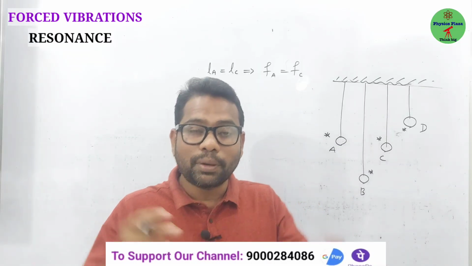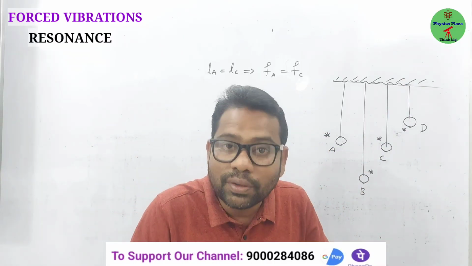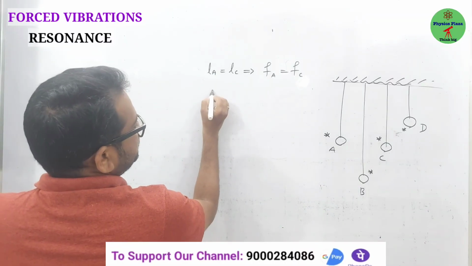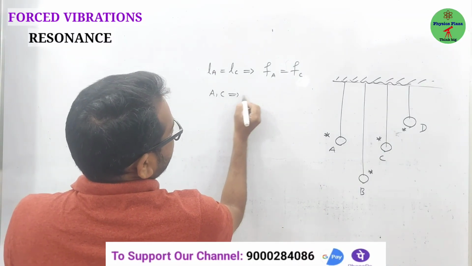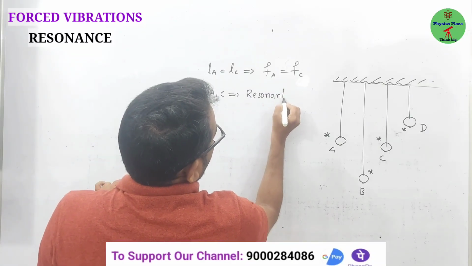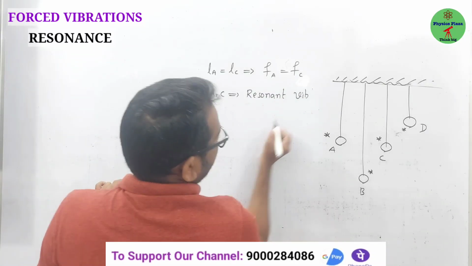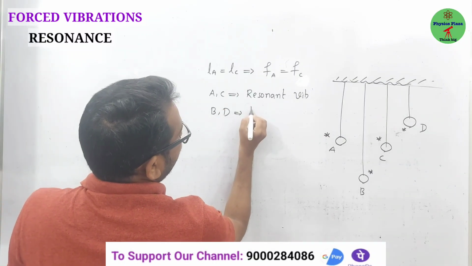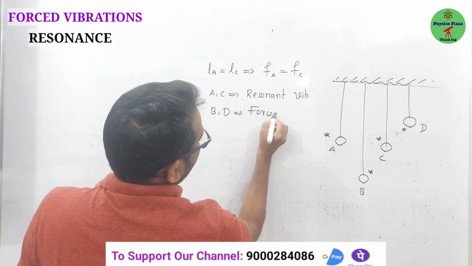In resonance, what will happen? Both bodies will be vibrating with increasing amplitudes. So here A and C, very important from the examination point of view, both will execute resonant vibrations. Resonant vibration, very, very important. Then what about B and D, children? What are B and D? It is a forced vibration.